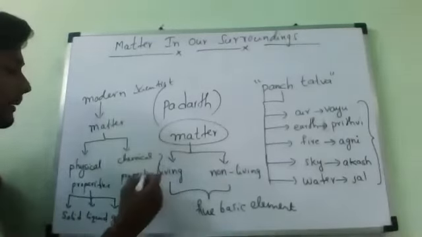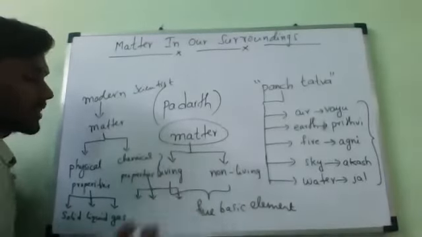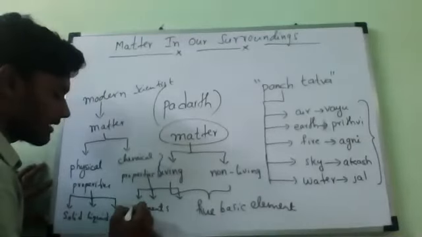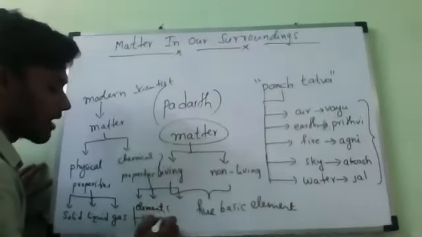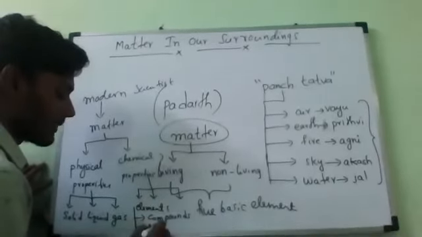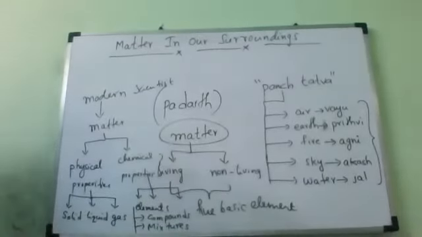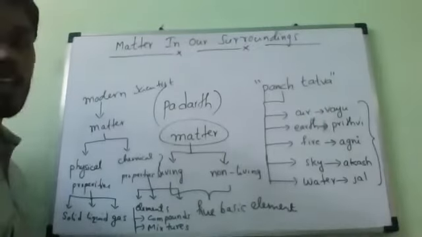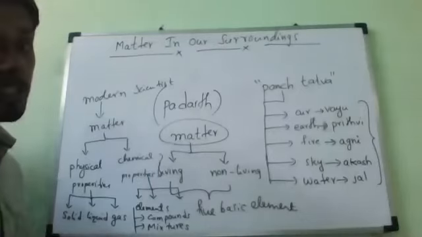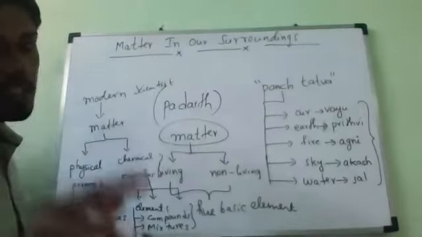Next, same way, based upon the chemical properties, matter is again classified into three types. One is elements. Next, second one is compounds. And the last one, you may know it already, is mixtures. All of you make it neatly. This is the modern classification of matter. We will study the classification of matter on the basis of its chemical properties in chapter 2. Elements, compounds and mixtures we will study in chapter 2.